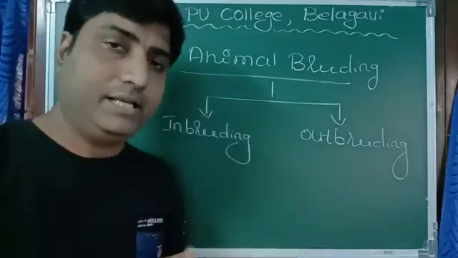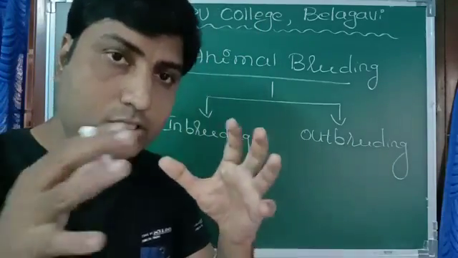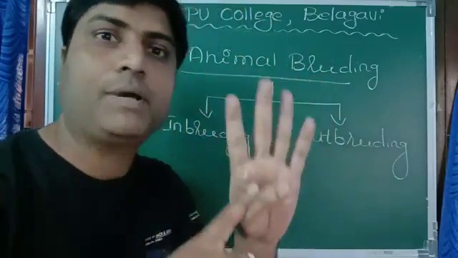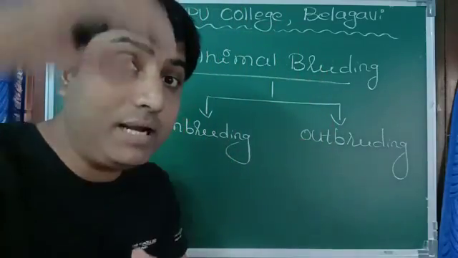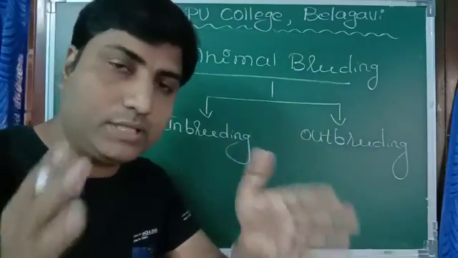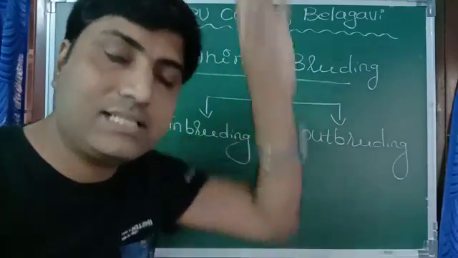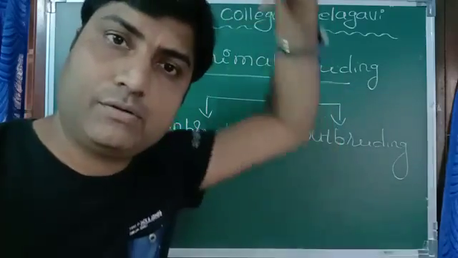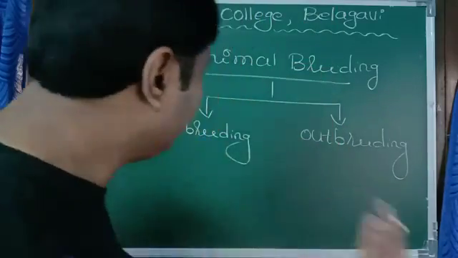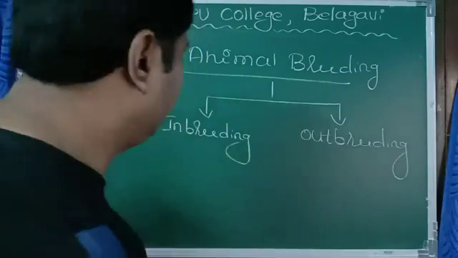Now what is inbreeding? Inbreeding is a cross between the same breed. Point number one: cross between the same breed having a common ancestor from both sides, having a common ancestor for up to 4 to 6 generations. The ancestor is common. That kind of crossing is known as inbreeding.